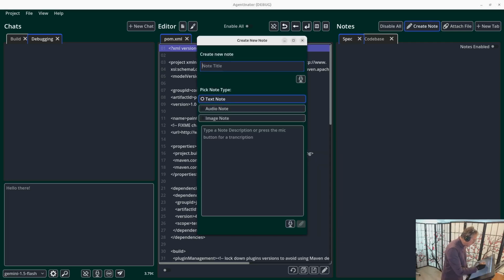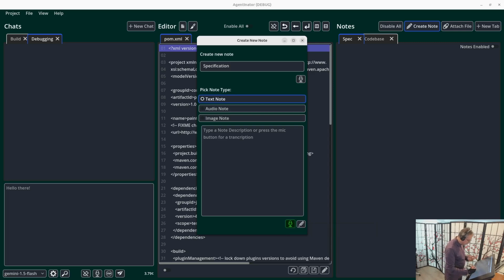So first I'm going to create a specification. When doing really short words, I have to be very careful with my enunciation. That's just a whisperism. I have this Java application that has three large tools within it. The first tool that it has is that it can create pencil drawings on a canvas. The second tool that it has is an eraser tool that it can use to erase previous strokes on the canvas. And the third tool that it has is a line tool that allows the user to draw a line